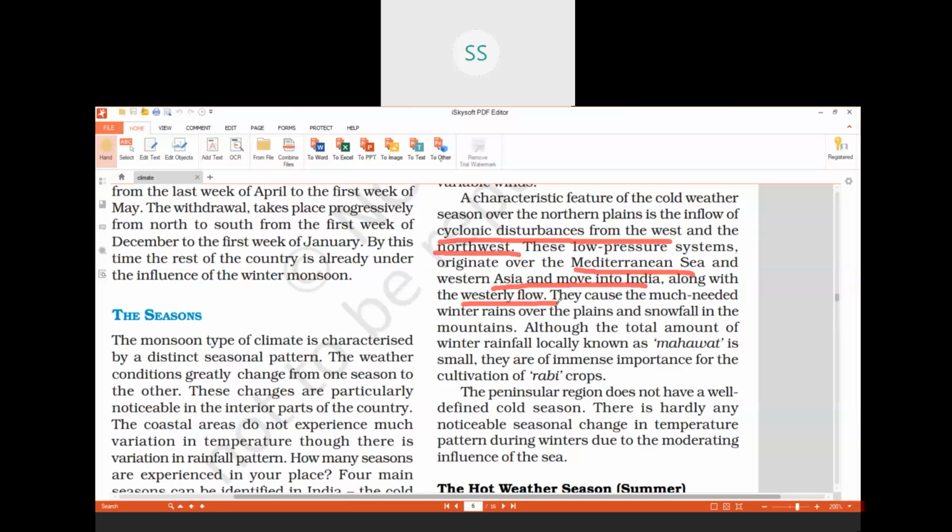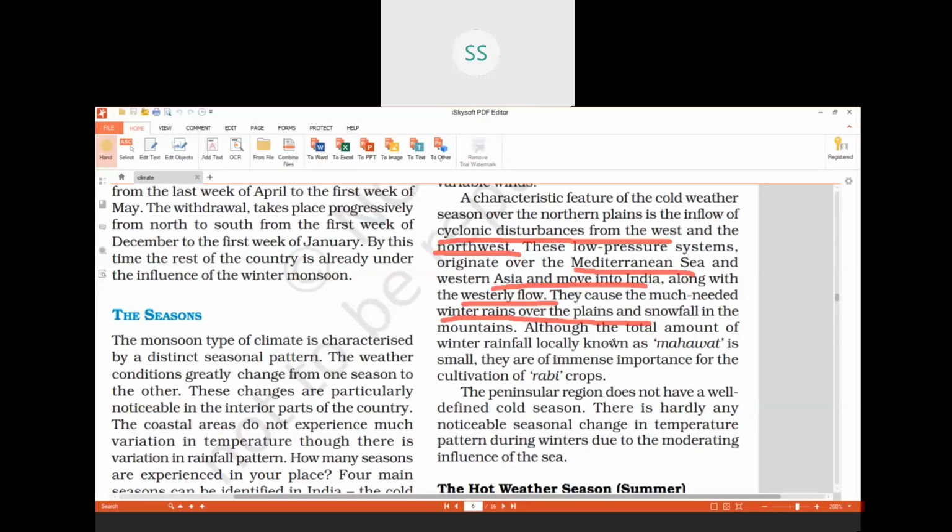These jet streams bring these winds which are blowing from the Mediterranean Sea towards the northwestern part of India. They cause much needed winter rains over the plains. These winds bring rainfall which is useful for the rabi crop which is growing in the northern part of India at that time.